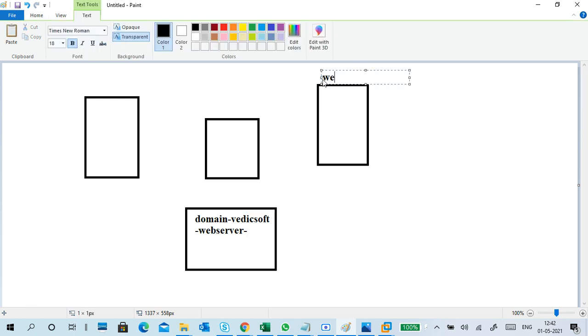For example, this is my web server, and the web server has an IP address, and a type, Apache web server, or maybe IIS web server, or any type of web server, and it has some version also, 6, 7, 8, anything. So I have to mention this in WebLogic.